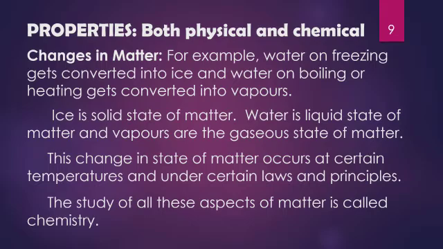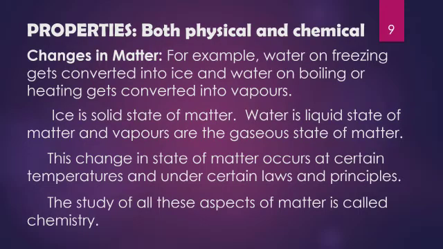Next, properties of matter. Whenever we have to discuss the properties of any kind of matter, in this category, we have to consider both the physical as well as the chemical properties of the given substance. Physical properties means that any property you can see, you can observe, you can touch, etc. For example, if I talk about water, then what are the physical properties of water?